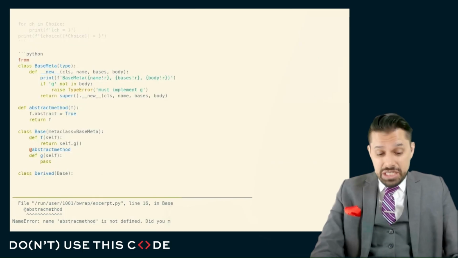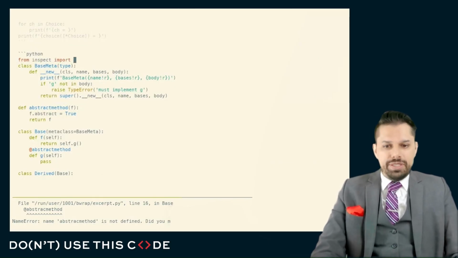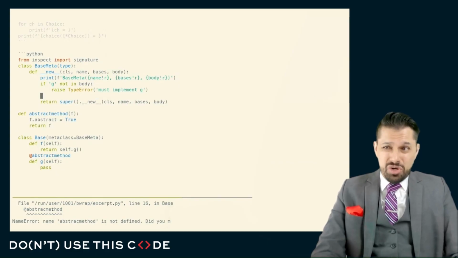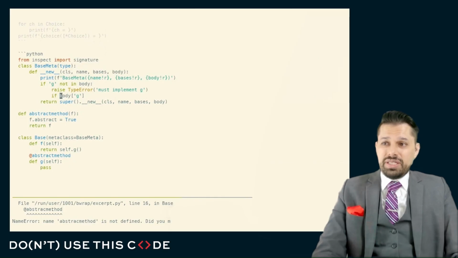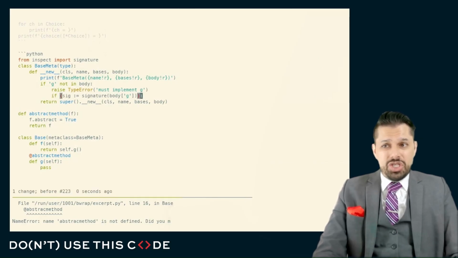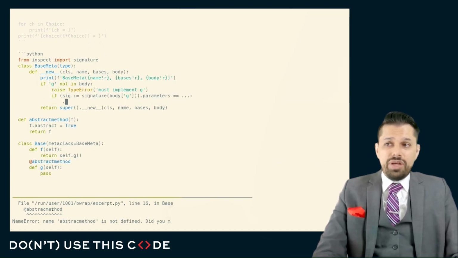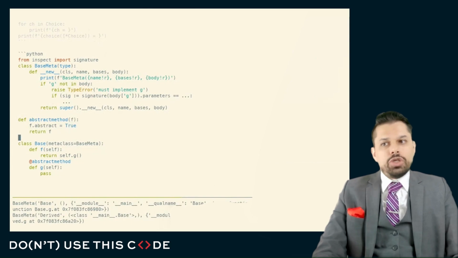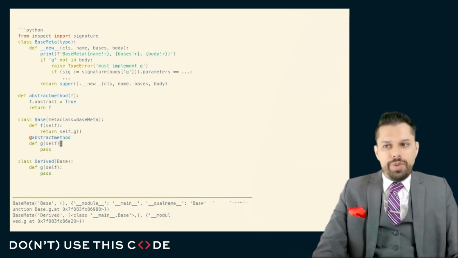And in addition to what the ABC module in the Python standard library can do, I can even check that the signature is correct. So I could look at the signature of this thing and say, oh, you implemented it, but did you actually implement this as a callable with the parameters that I expect, or with some documentation, or with some other fields that I wanted you to have? If not, it just simply isn't good enough for me.